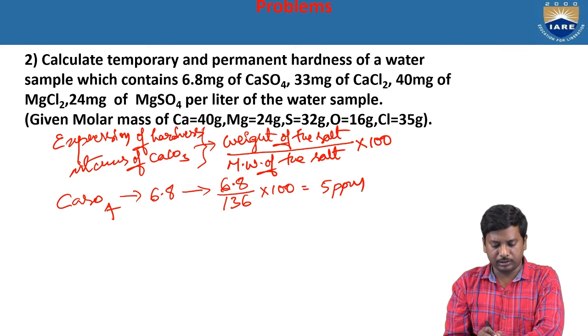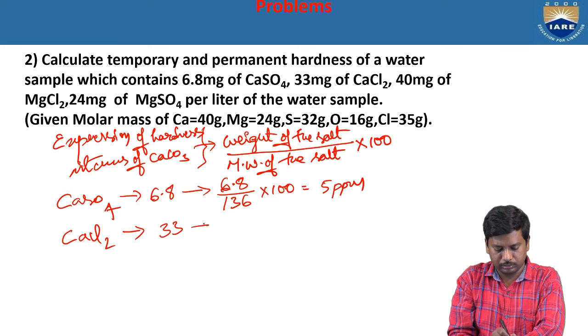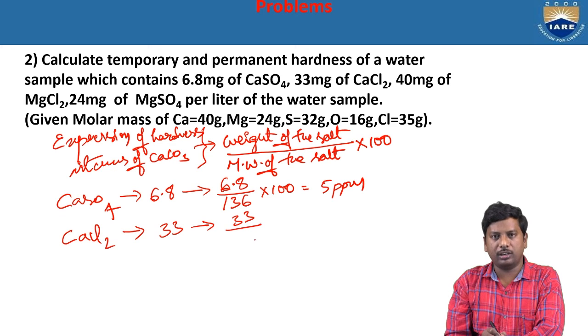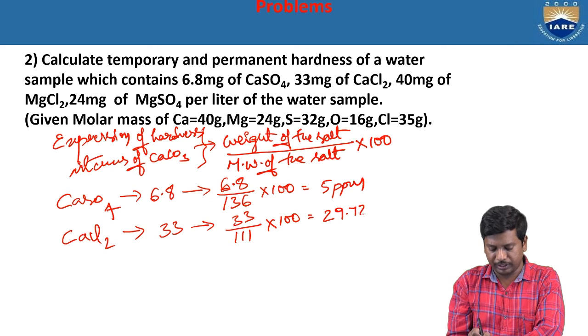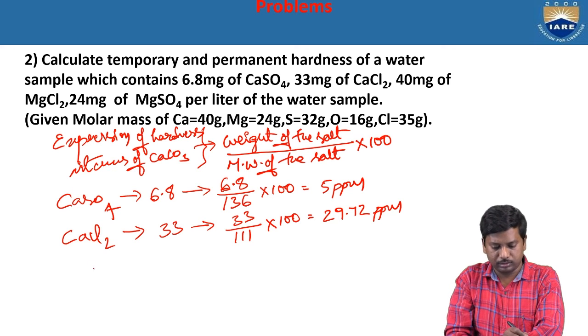Okay, and the next salt, calcium chloride. They gave 33 milligrams. So weight of the salt is 33 and molecular weight is 111, into 100. We got the value 29.72 ppm. And next, 40 milligrams of magnesium chloride.